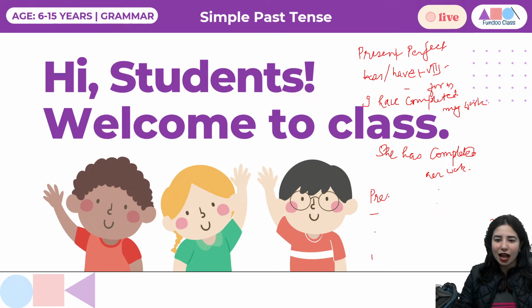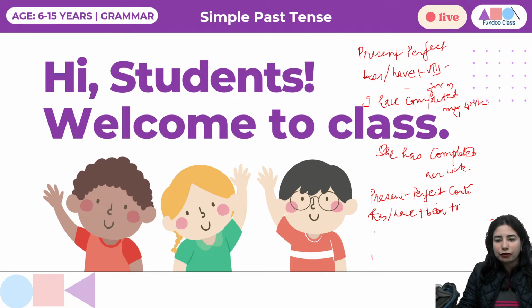Let's talk about the last in the category, present perfect continuous. So when we talk about present perfect continuous, we'll say has or have plus been plus verb first form plus ing. So it is an action that started in the past and is still continuing, right? So I have been teaching since morning. So I'm still teaching. I started in the past and the action is still continuing. Okay. So I hope we are clear with all the four forms of present tense.